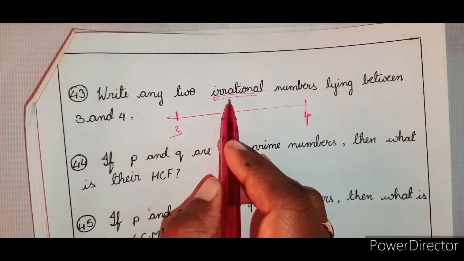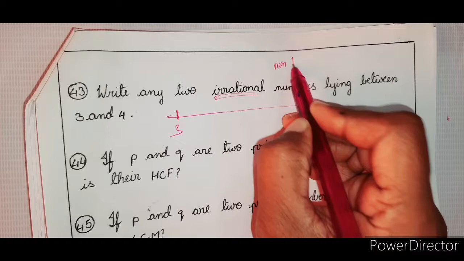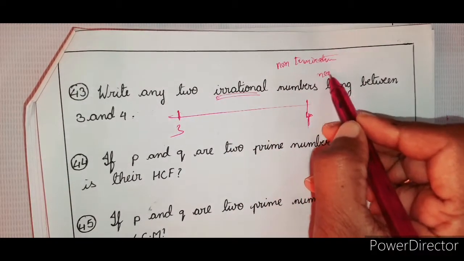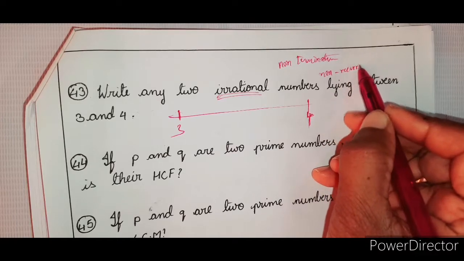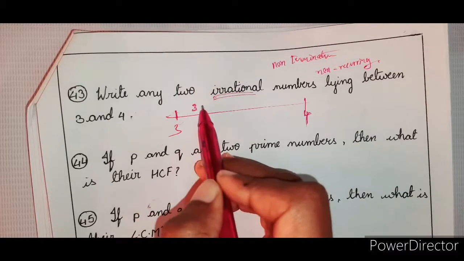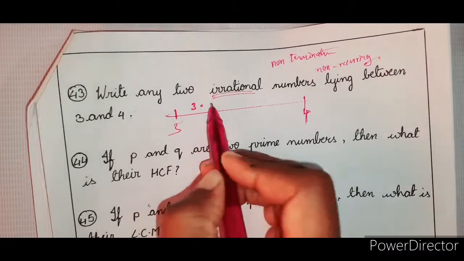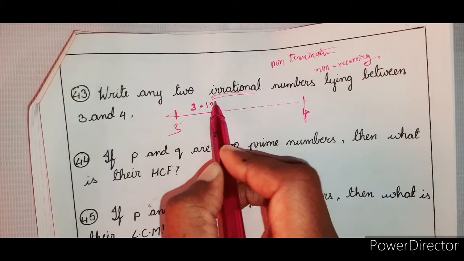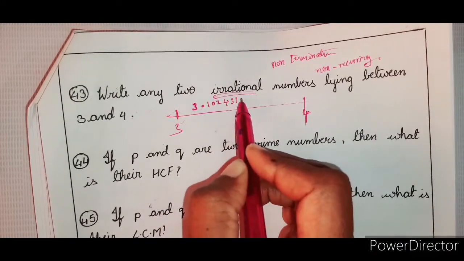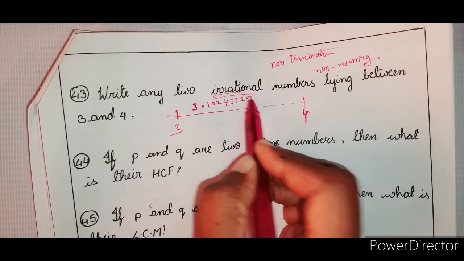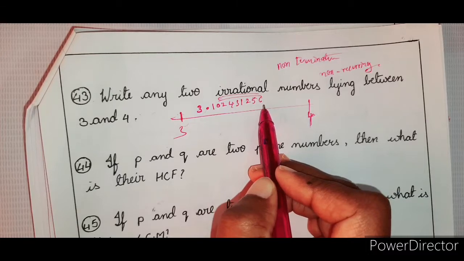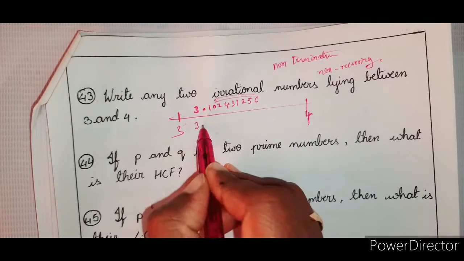whenever it is irrational, that means it should be non-terminating as well as non-recurring, is it not? Non-recurring. Take anything randomly. 3 after 3. It should be above 3. 3.1024312 56. Care should be taken that nothing should be repeated here. Or do it like this.